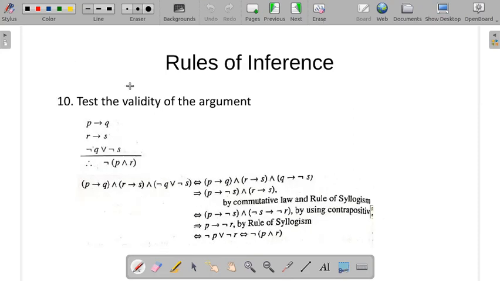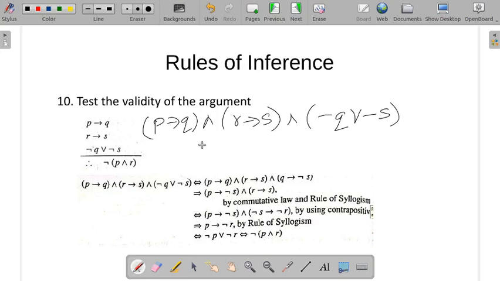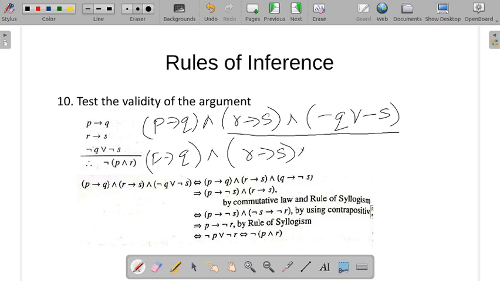So next problem. We have P conditional Q and R conditional S and negation Q or negation S. Let's see how we can convert this. We'll consider these two, P conditional Q and R conditional S. How can we write this one?